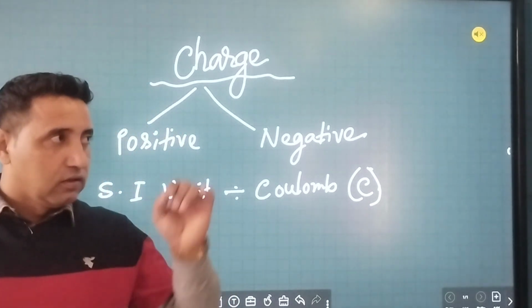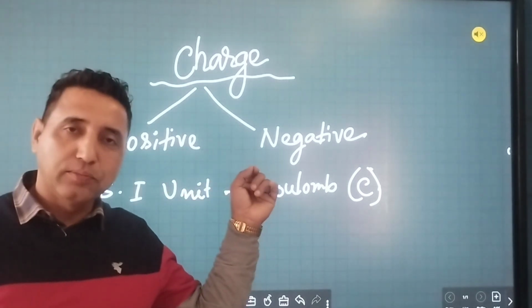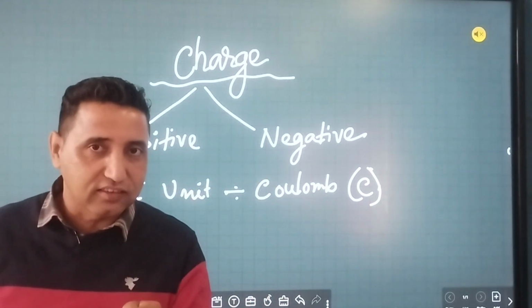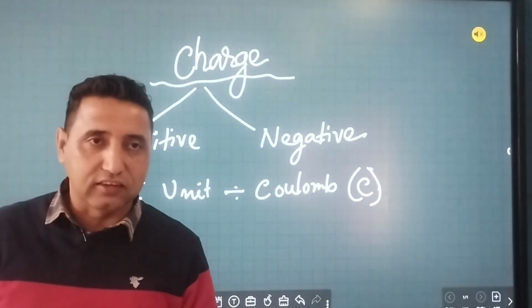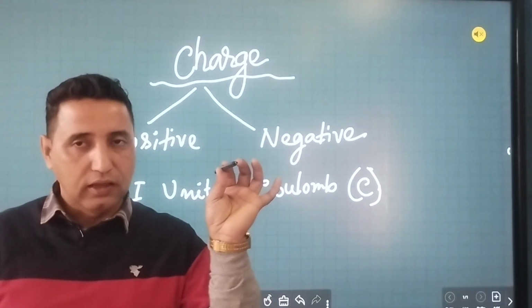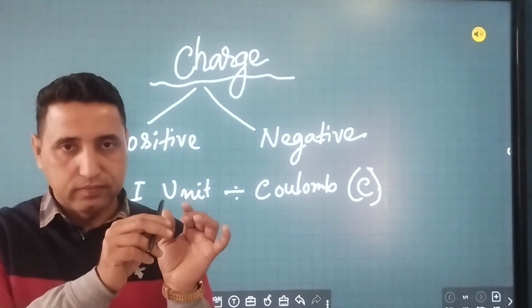Charge is of two types: one is positive charge, one is called negative charge. Whatever has charge will give you shock and will conduct electricity. Suppose this marker is charged, if I touch it, it will give me shock.